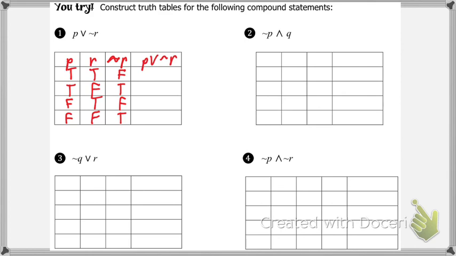So, true and false. So what's P or not R? True. True or false, true. True or true, so it's true. False or false, false. And then false or true, true.